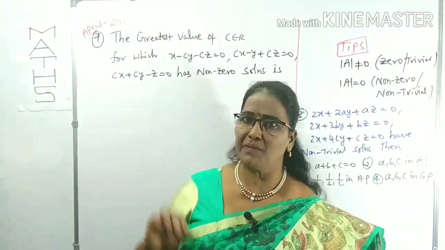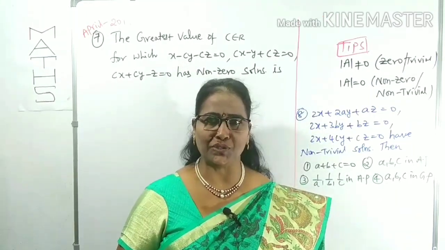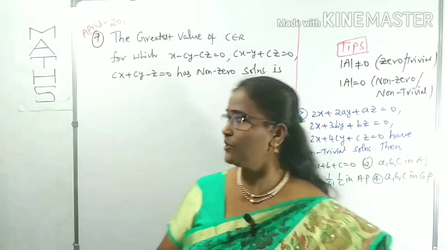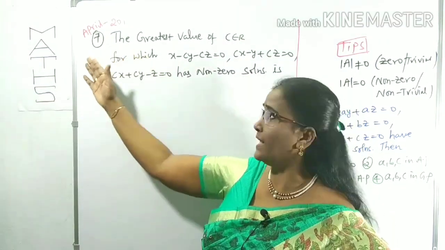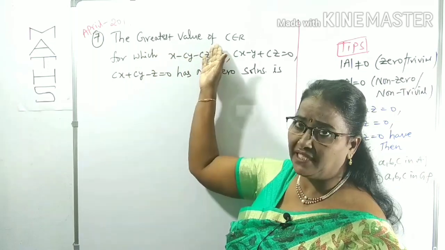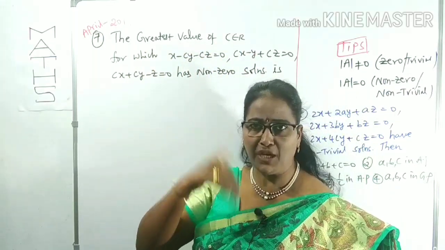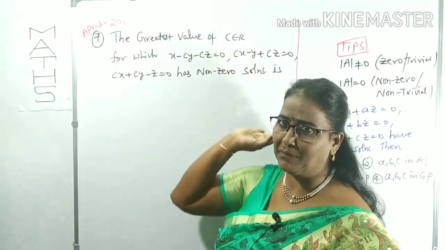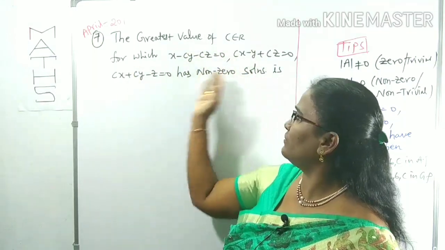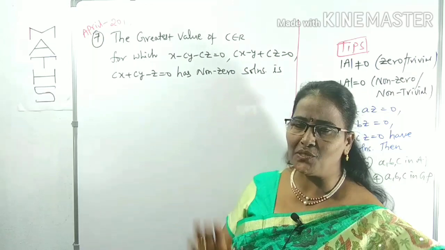Now look at question number 7, which is given in April 2019. What is this question asking? The greatest value of C, which belongs to R. We have to find the greatest value of C, which belongs to the real numbers, such that the system of equations has non-zero solutions.